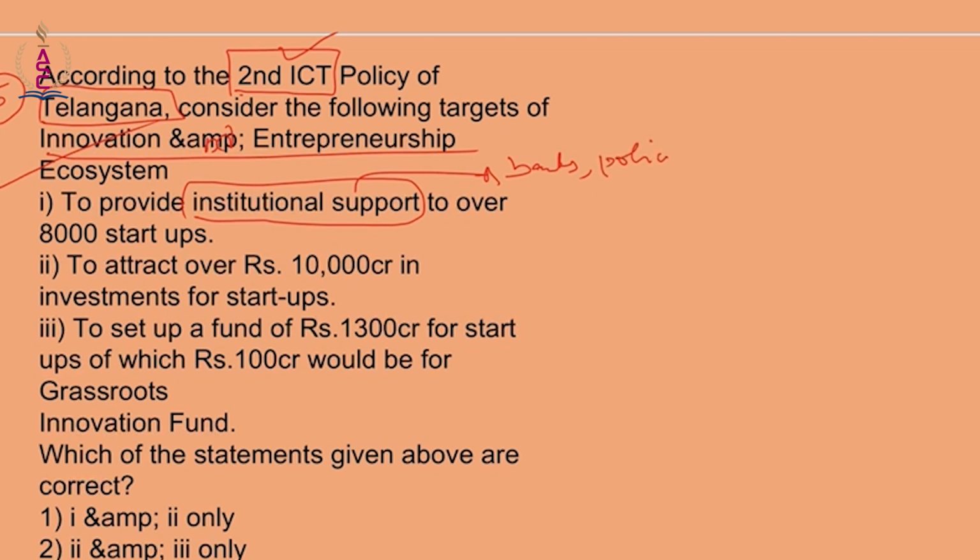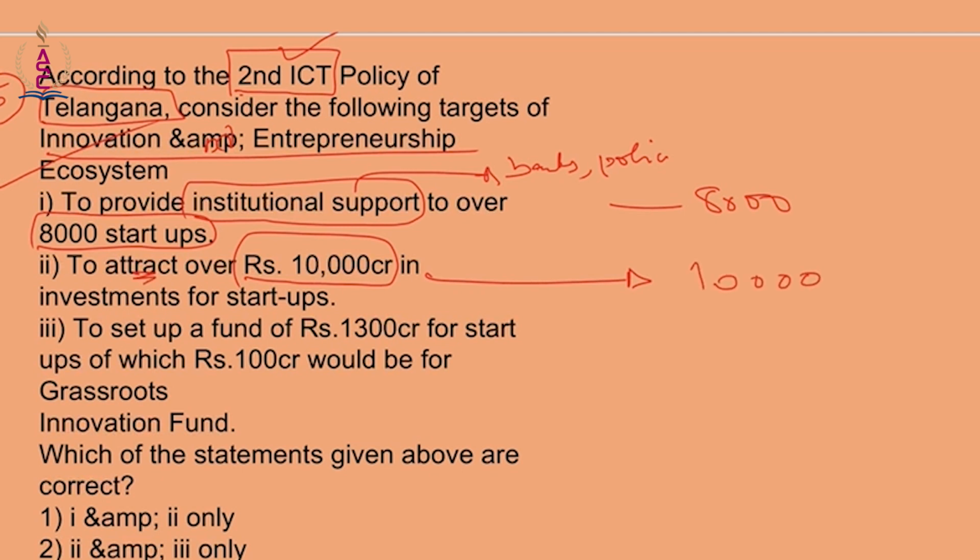So adi institutional support antaru. So to provide institutional support to over 8,000 startups. Now to attract over rupees 10,000 crore ante funding lepali. So how can that be done? Through corporate funding, through funding from international sources. So all of this to attract 10,000 crore funding.